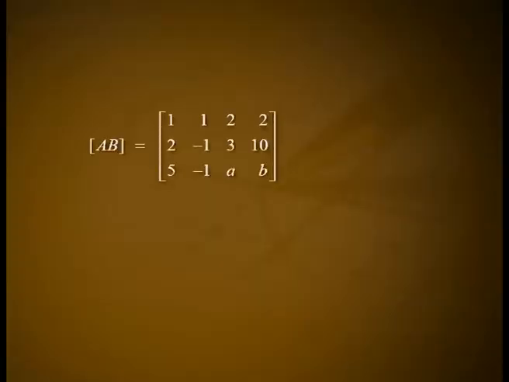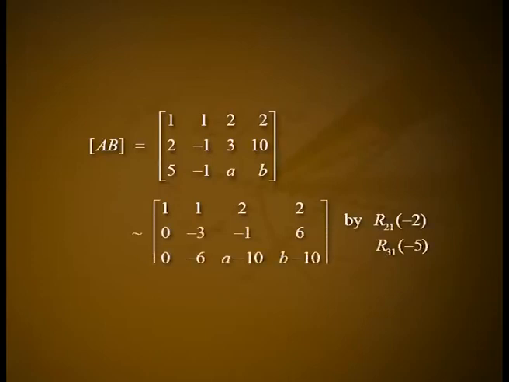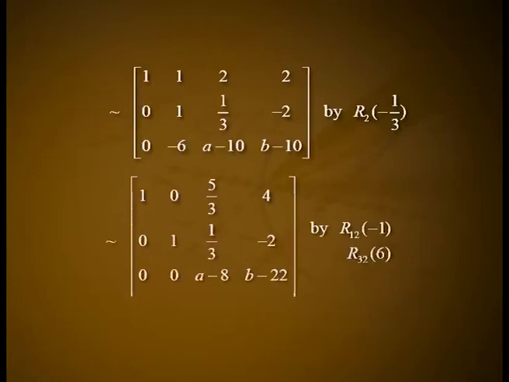Solution. Here the augmented matrix is matrix AB is equal to [1 1 2 2; 2 -1 3 10; 5 -1 a b], which is equivalent to the matrix [1 1 2 2; 0 -3 -1 6; 0 -6 a-10 b-10] by R2 minus 2 R1, R3 minus 5 R1, which is equivalent to the matrix [1 1 2 2; 0 1 1/3 -2; 0 -6 a-10 b-10] by R2 times minus 1/3, which is equivalent to the matrix [1 0 5/3 4; 0 1 1/3 -2; 0 0 a-8 b-22] by R1 minus R2, R3 plus 6 R2.